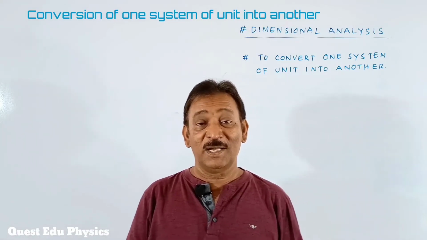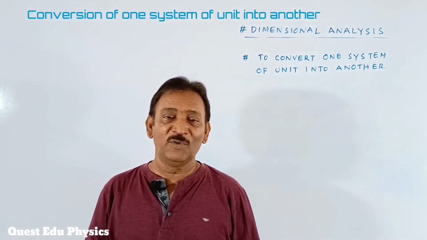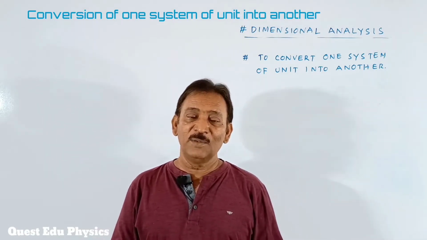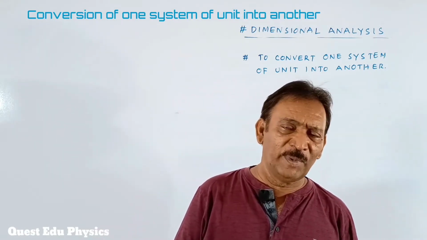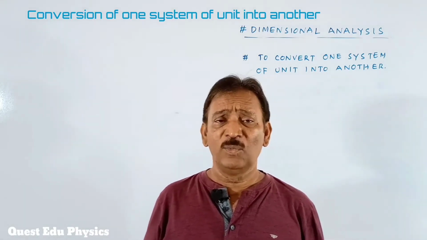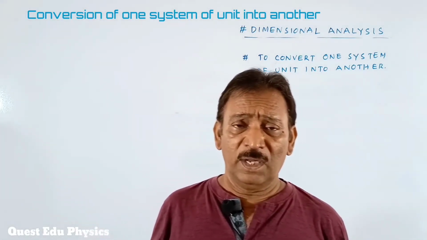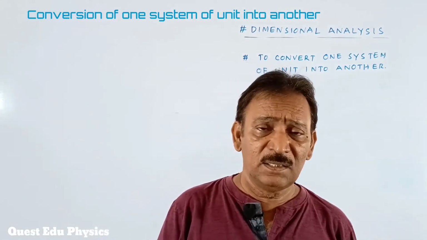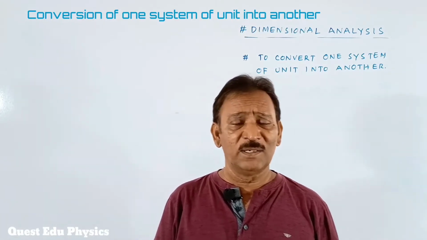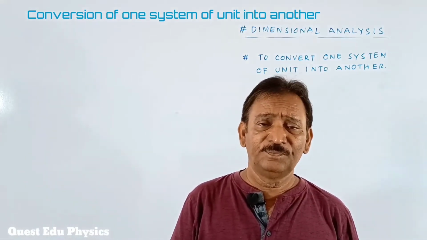Here we have to understand how to convert one system of unit into another. If one asks you to convert 100 centimeter into meter, simply your answer will be 1 meter. 1000 meter into kilometer, simply we'll say it is 1 kilometer. And if one says convert 60 seconds into minutes, obviously the answer is 1.